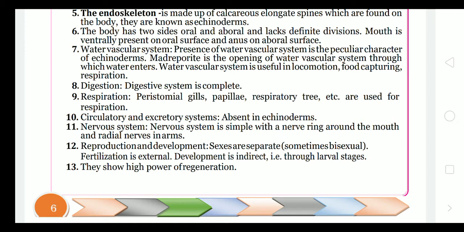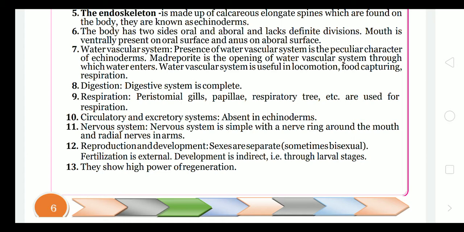Oral means the mouth side, and aboral is the opposite side. The mouth is ventrally present on the oral surface and the anus on the aboral surface. Water vascular system: there is no circulatory system in their body, but water actually flows inside their body, a peculiar character of the echinoderms.